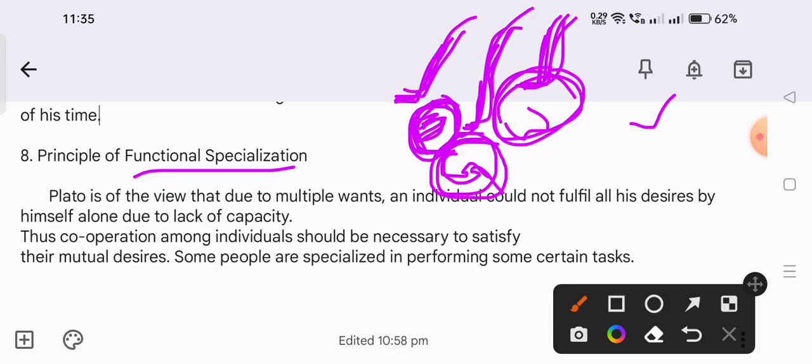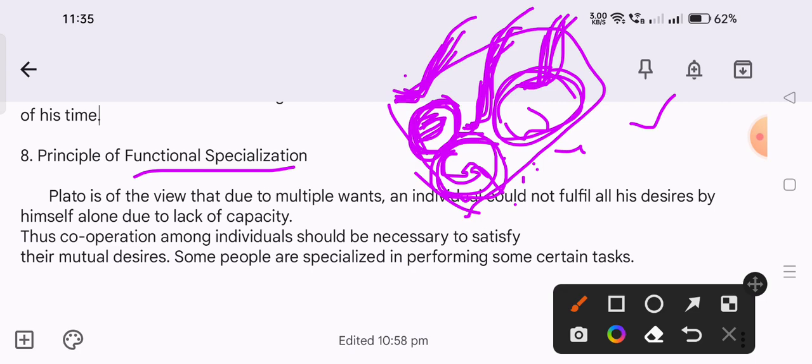Thus cooperation among individuals is necessary to satisfy their needs. So if we are dividing, then there must be cooperation. If we divide based on capacity, there must be unity and understanding between the classes. This is the view of Plato.